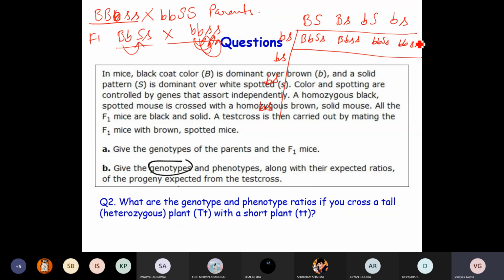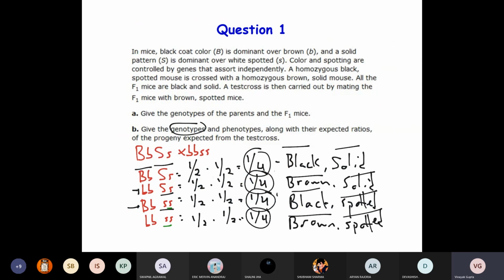So like this you can complete your Punnett square, and ultimately you will end up with these genotypes, only these 4 plants in each category.